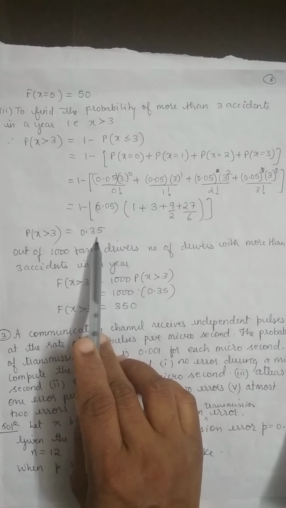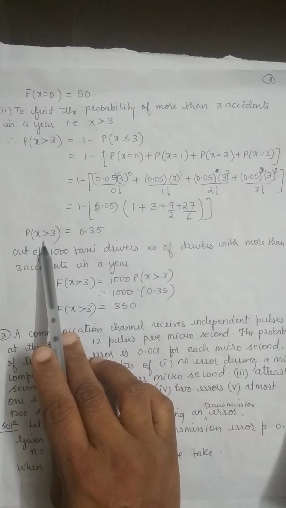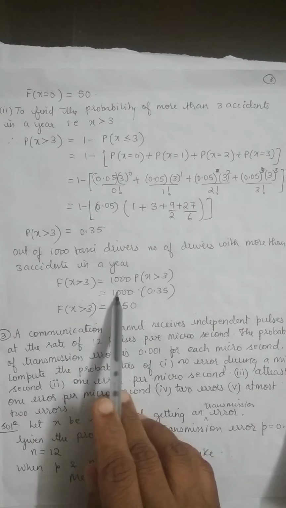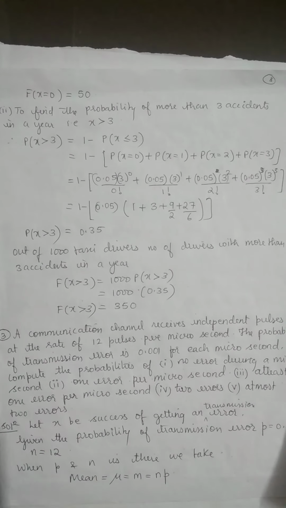So this much is the chance. So out of 1000 drivers, how many will undergo more than 3 accidents? That is 350 drivers may have more than 3 accidents.